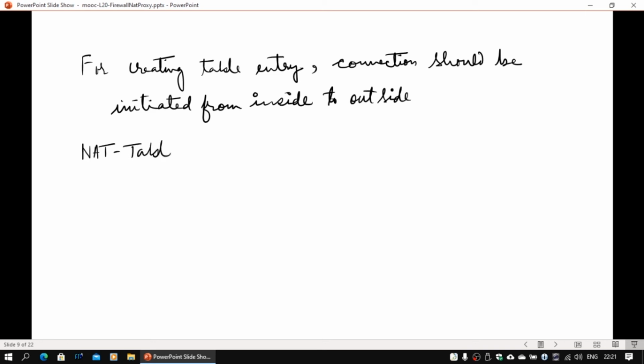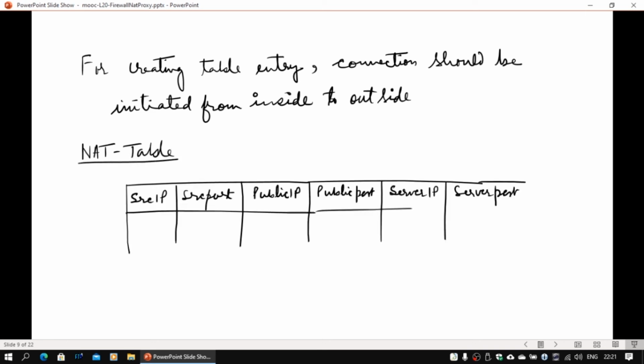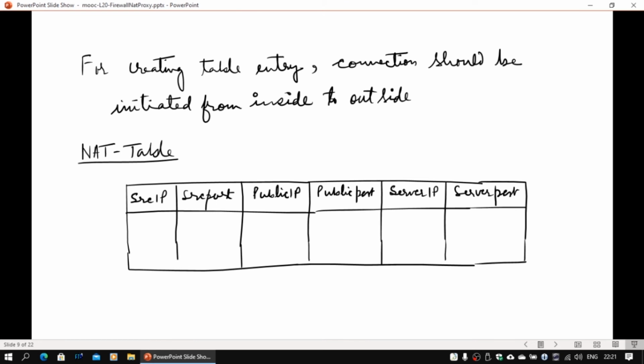Now one of the important things is that in the netting table the entry can only be made when the connection is going from inside to outside, because when a connection comes from outside, the outside guy will not know the inside source IP address and port number. That's a private IP block. It can't even communicate to that. It needs to have some public IP address and port. So these are dynamically allocated whenever the first connection is made, and normally there will be a timer.